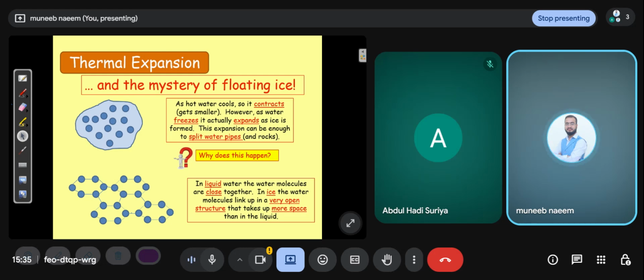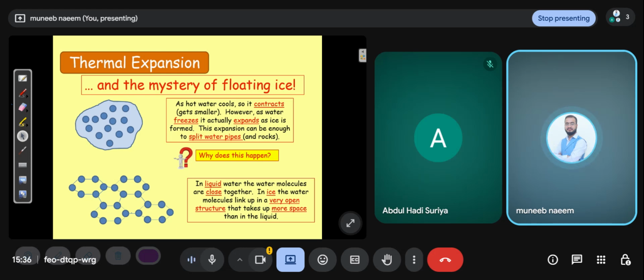We are not going to discuss this anomalous behavior; we just discuss the mystery of floating ice. So we simply remember that liquids contract, but when water freezes, it expands. It actually expands as ice is formed, and this expansion can be enough to split water pipes and rocks.